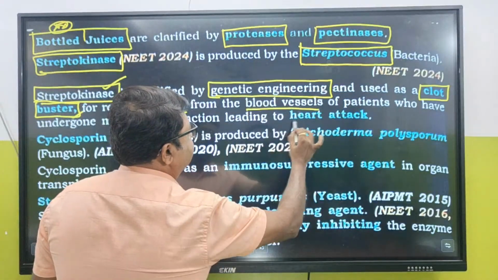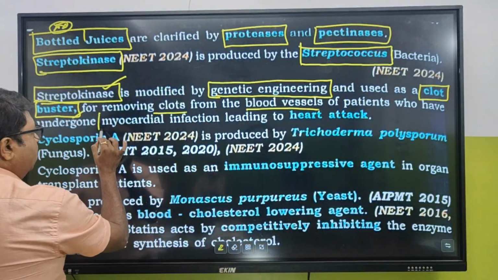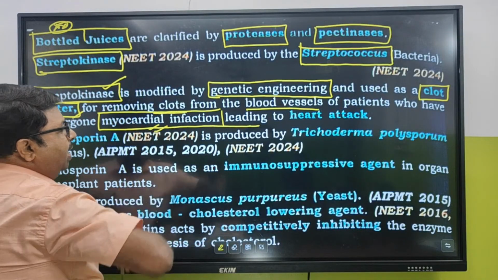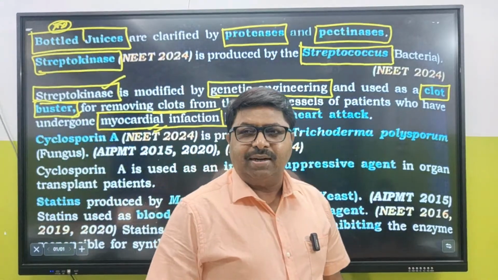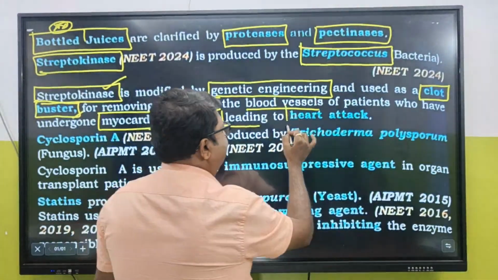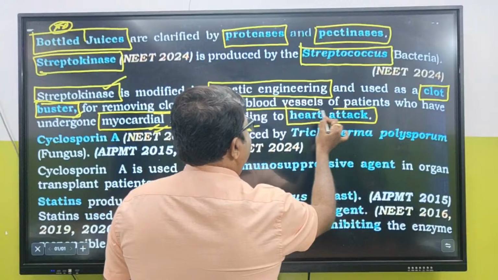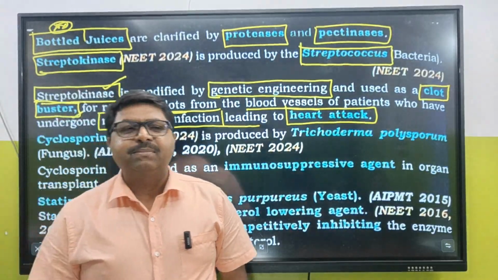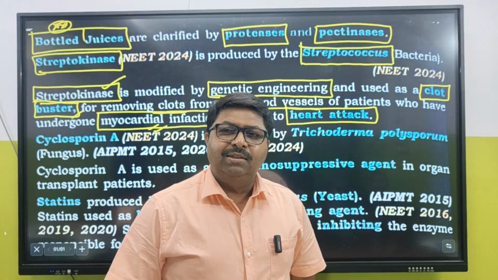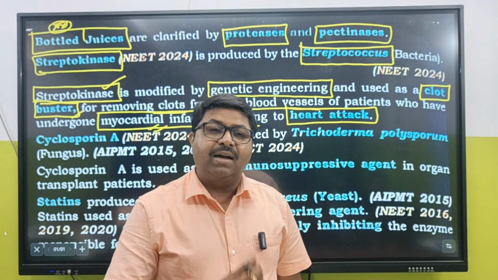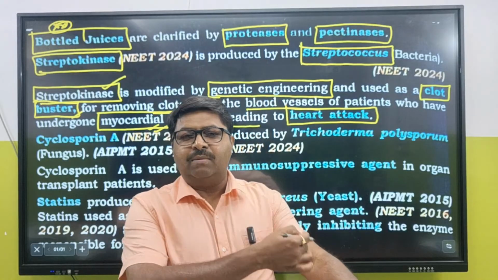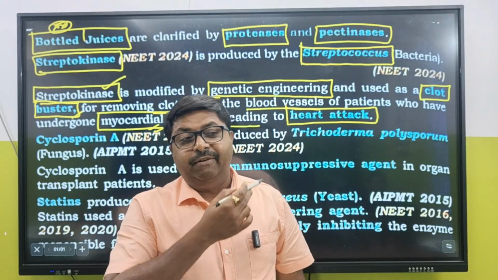clots from the blood vessels of patients who have undergone myocardial infarction. What is the other term for myocardial infarction? A heart attack. MI, myocardial infarction, leads to heart attack. Tell me the symptoms of myocardial infarction. What is the pain in the heart? Called angina. And the pain is going to radiate towards your left arm, left chin, left shoulder.